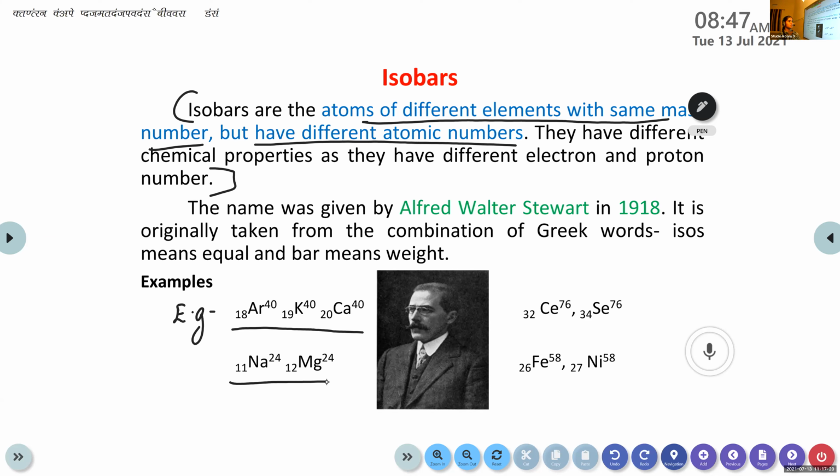So the isobars are the atoms of different elements with different atomic number and same mass number. Their chemical properties are different because of the change in number of protons and number of electrons.